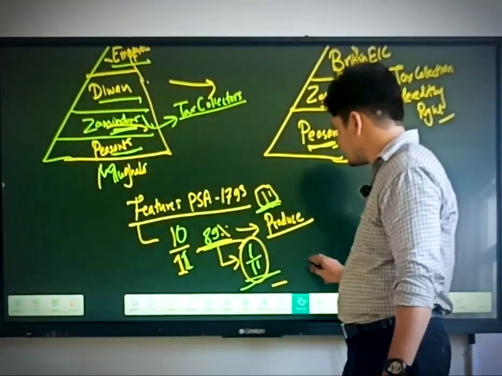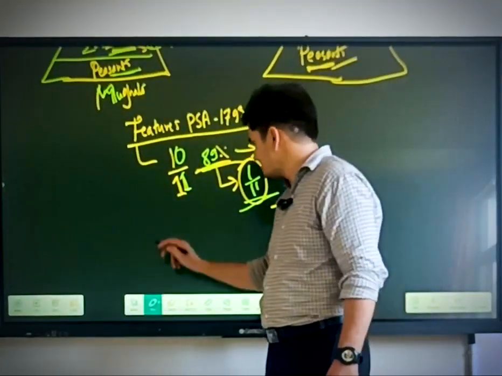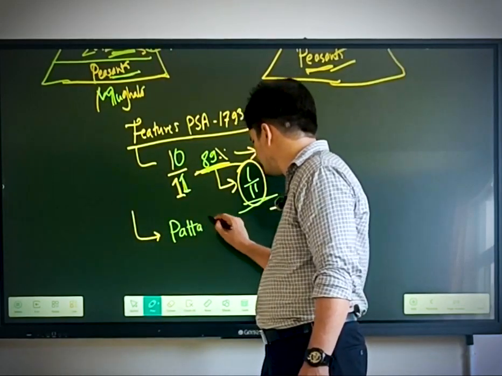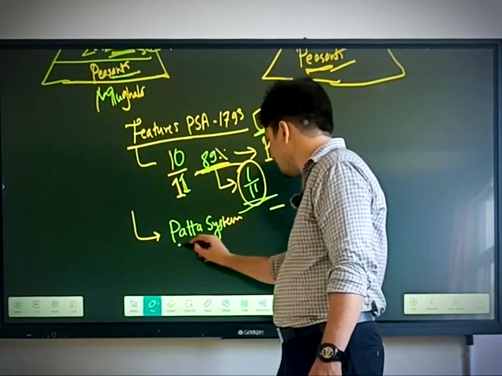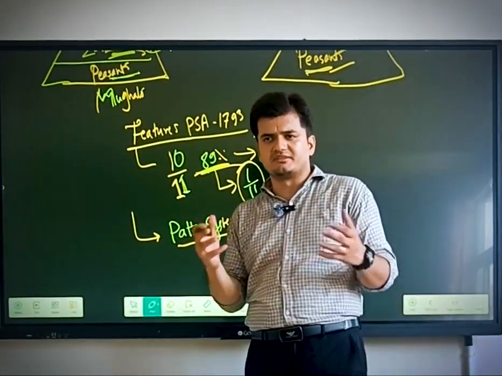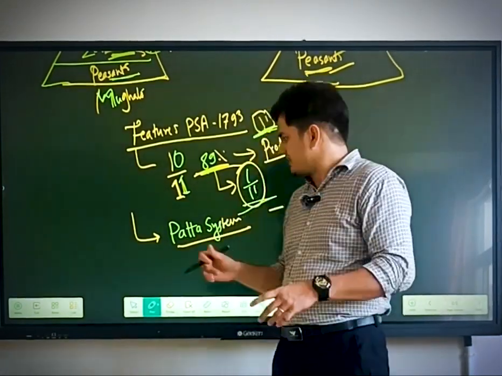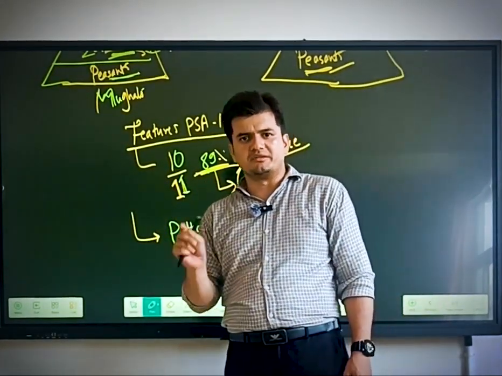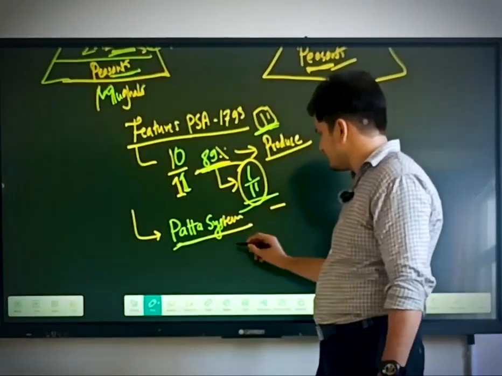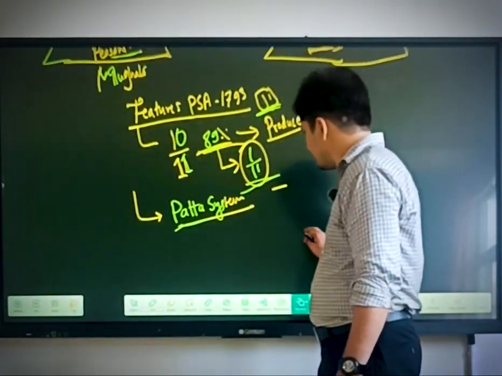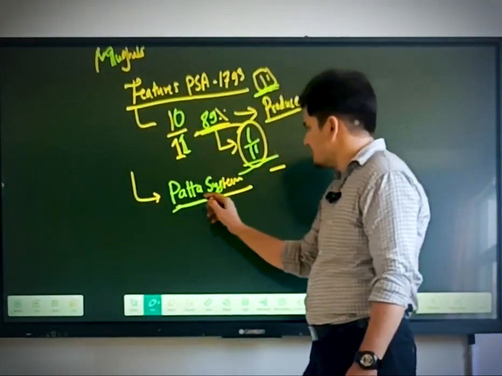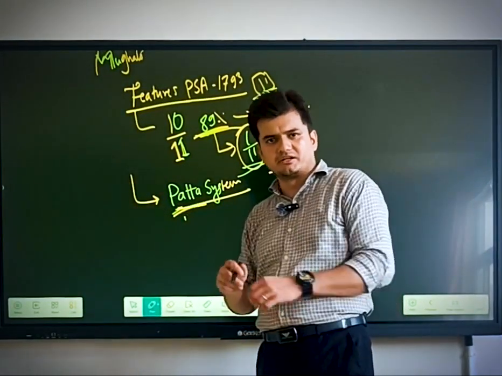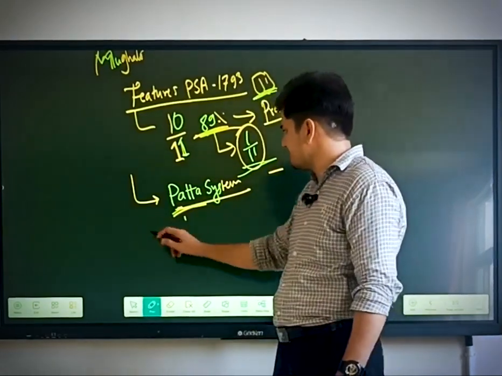We had another feature. The next feature was the patta system. Although this system did not extensively come in tangible form, patta system basically is the lease agreement which was given by the zamindar to the peasants, and the peasants will take this lease agreement and then they will start cultivation. So this was the second feature.